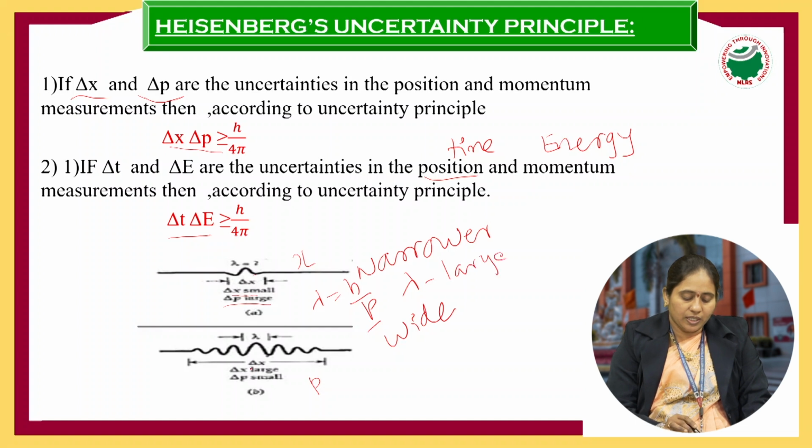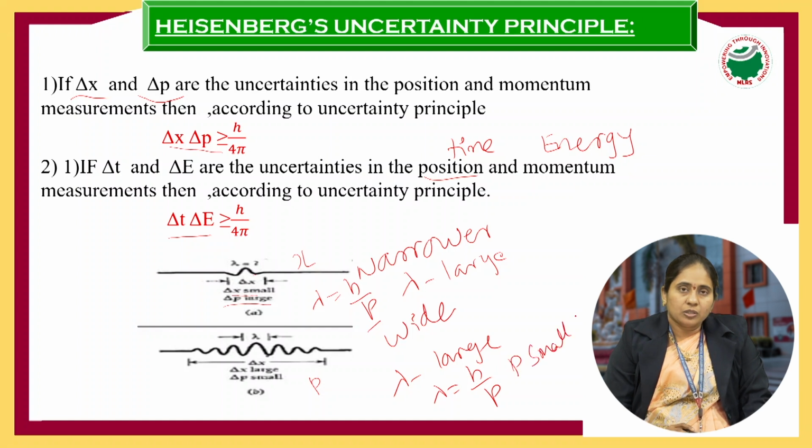So next one here, delta x is large but delta p is small. Why? Because lambda is large. Lambda equals h by p, so if lambda is large, p is small. So the quantities delta x and delta p, that is uncertainty in position and uncertainty in momentum: a narrower wave group has a small delta x, and a large delta p.